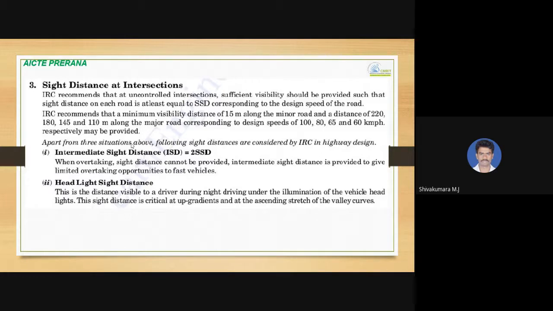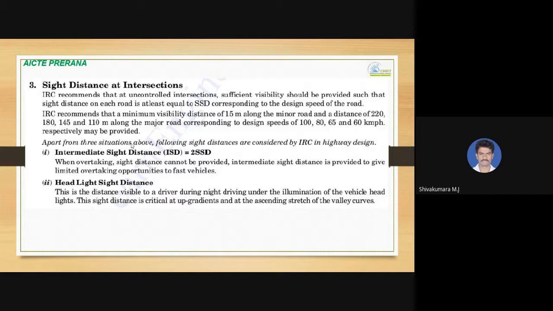And the third one is sight distance at intersection, the third type of sight distance in transportation engineering. IRC recommends that at uncontrolled intersections, sufficient visibility should be provided such that the sight distance on each road is at least equal to the stopping sight distance corresponding to the design speed of the road. At least that much is to be provided.